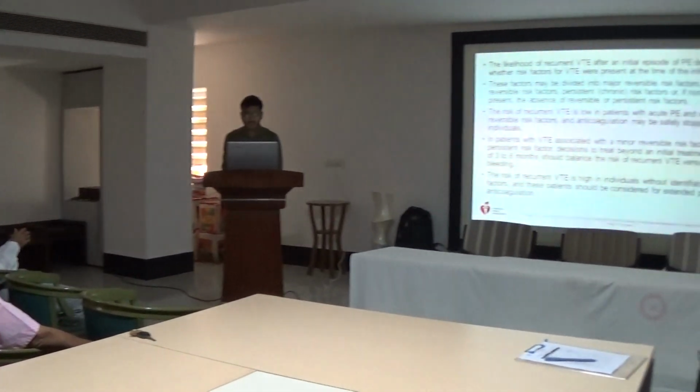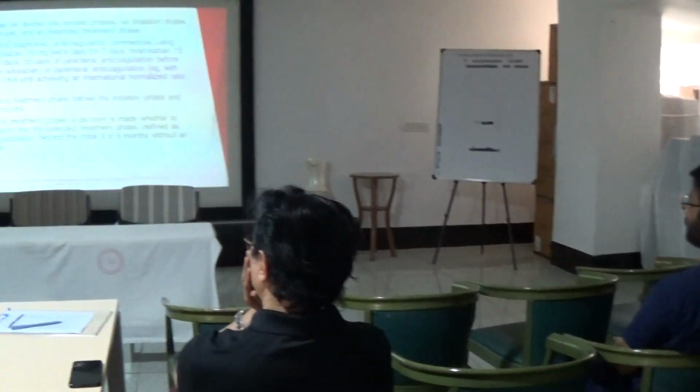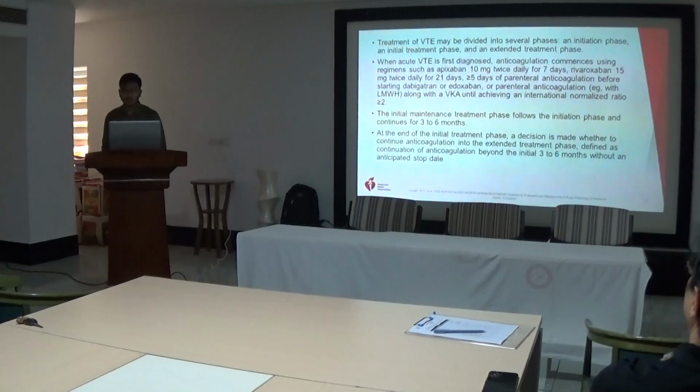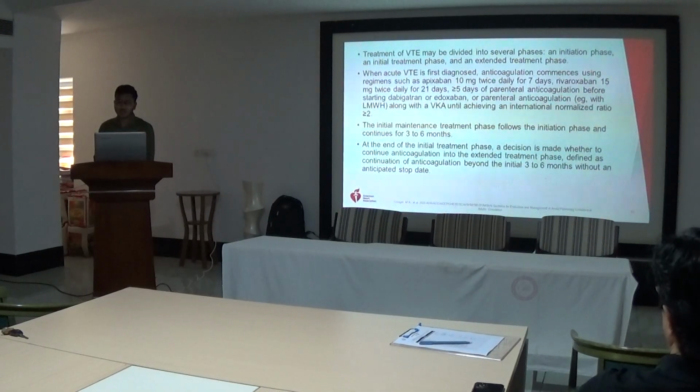And the risk of recurrent VTE is high in an individual without an identified risk factor, and this patient should be considered for extended phase anticoagulation. So treatment is divided into the initial treatment phase and the extended treatment phase. In the initial phase, when first diagnosed, anticoagulants commence using a regimen like apixaban 10 mg twice daily for 7 days, rivaroxaban 15 mg twice daily for 21 days, or at least 5 days of parenteral anticoagulation before starting dabigatran or edoxaban, or parenteral anticoagulation along with a vitamin K antagonist until achieving an INR of greater than or equal to 2. This is the initial phase.